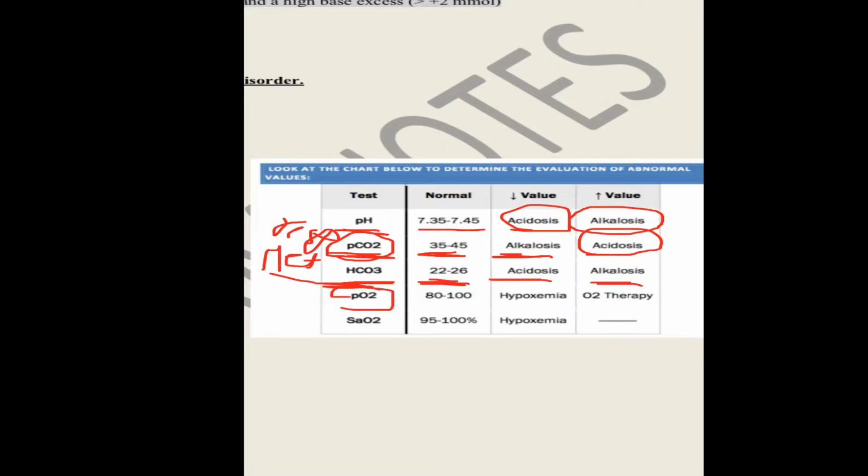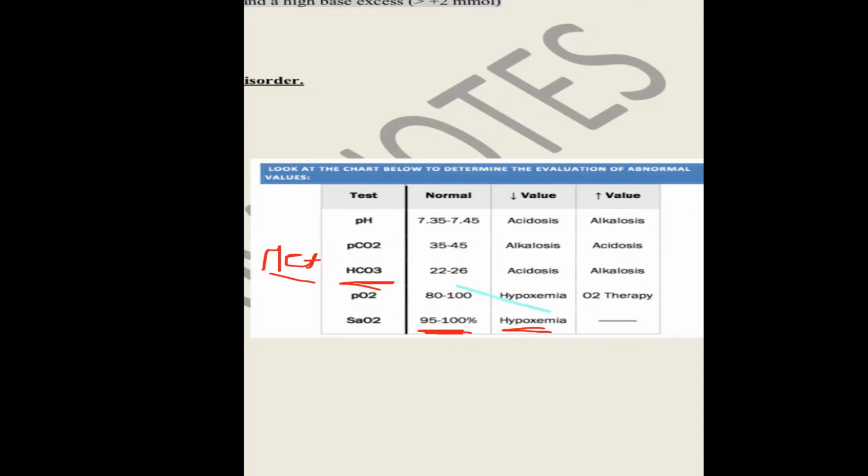Normal PaO2 is from 80 to 100, or from 10 to 13 kilopascal. Decrease is hypoxia. Increase is O2 toxicity or O2 therapy. Saturation is usually from 95 to 100%, and its decrease is hypoxemia. So please keep all these values. Okay, then let's discuss, when it comes in the exam, how to deal with each ABG.